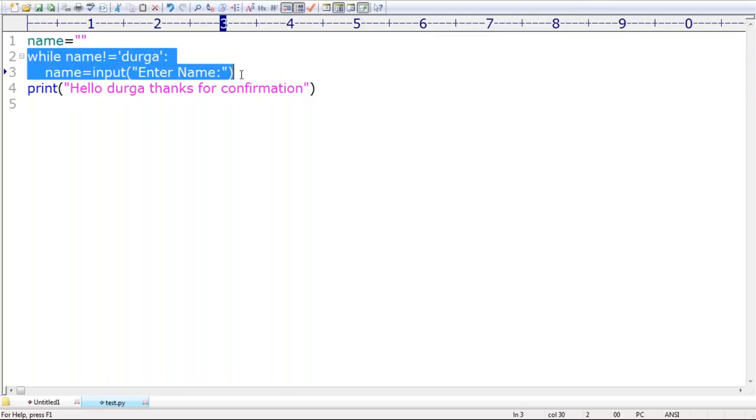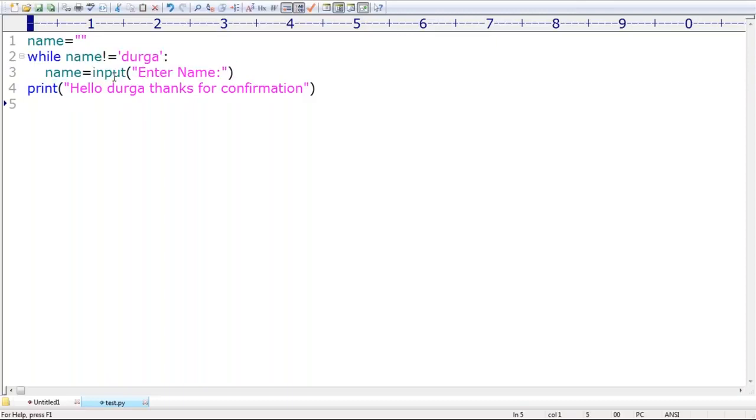Okay, that's all. Some people are asking what the meaning of iteration is. Iteration means how many times you require to execute the body. Iteration means how many times the loop has to execute. The number of times is nothing but iterations. One time means one iteration, two times means two iterations, right?